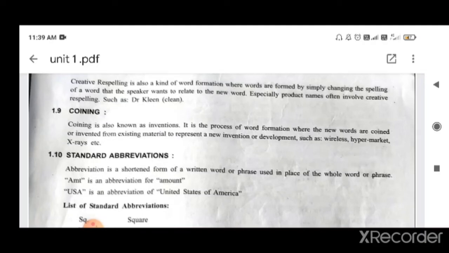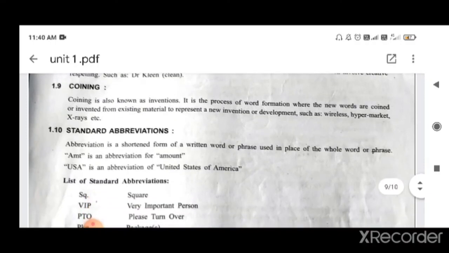Wireless, okay, so in past we did not have wireless system, okay, then it came, then we have to name it, then wireless. Okay, so this is coining. Okay, Shakespeare that you don't study, but Bachelor of Arts students study. So Shakespeare has coined many new words. Now right now Shashi Tharoor is coining many new words. Right, if you read Shashi Tharoor sometimes on Twitter, so he is coining many words right now.